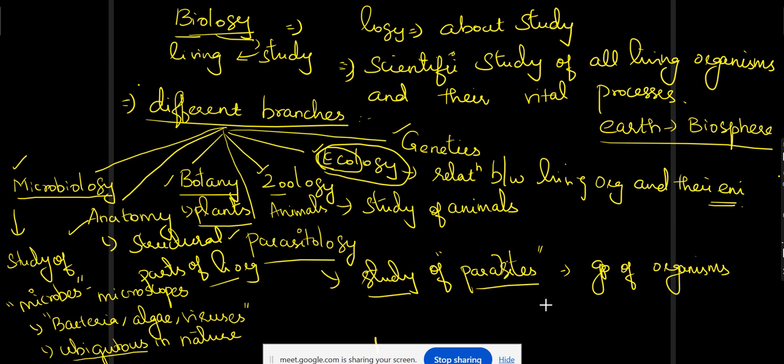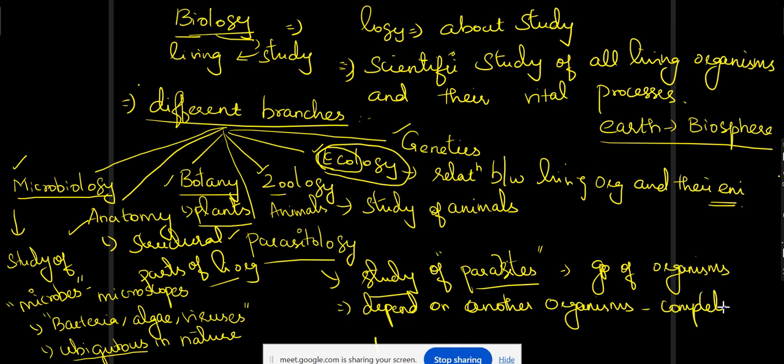They will be completely depending on another organisms for their complete survivability. Parasites depend on another organisms for their complete survivability. Okay. So you get all the definitions for all the branches like what is microbiology, what is anatomy, what